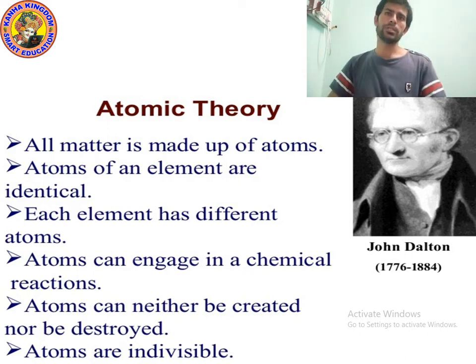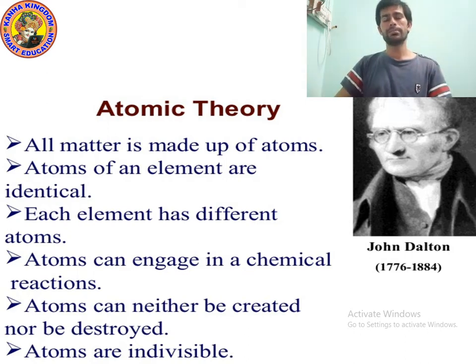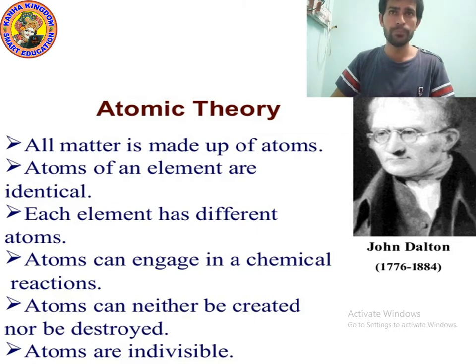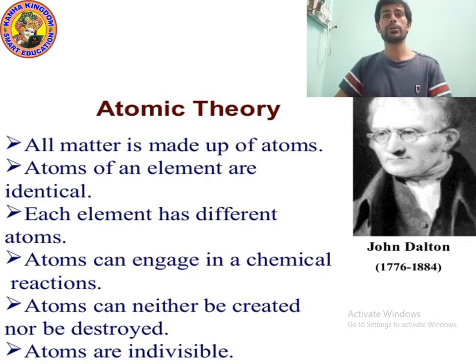So kids, I hope you understood. Point number 1, all matter is made up of atoms. Point number 2, atoms of an element are identical. Point number 3, each element has different atoms. Point number 4, atoms can engage in a chemical reaction. Point number 5, atoms can neither be created nor destroyed. Point number 6, atoms are indivisible. I hope you understood. Now let's move on to the next point.